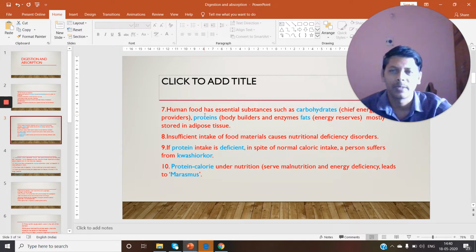What is the role of carbohydrates? They are the chief energy providers. Our body derives most of its energy from carbohydrates, nearly 60% of our energy requirement. So they are called chief energy providers.